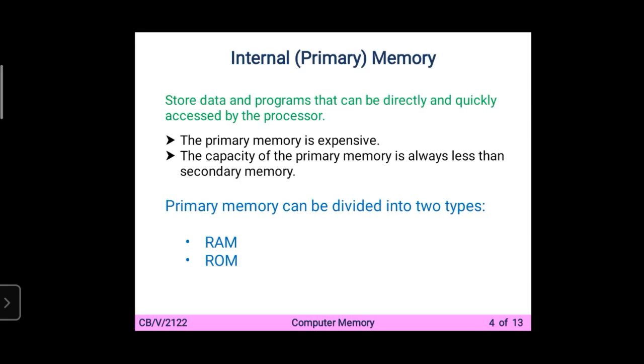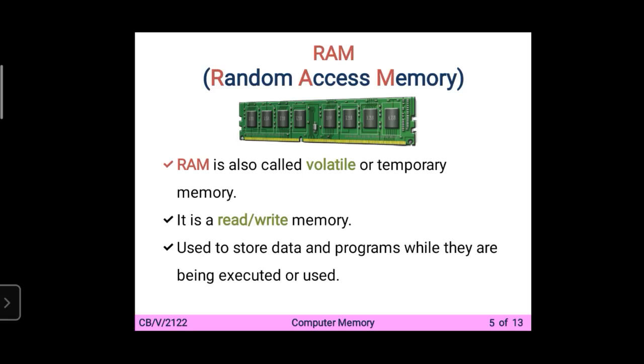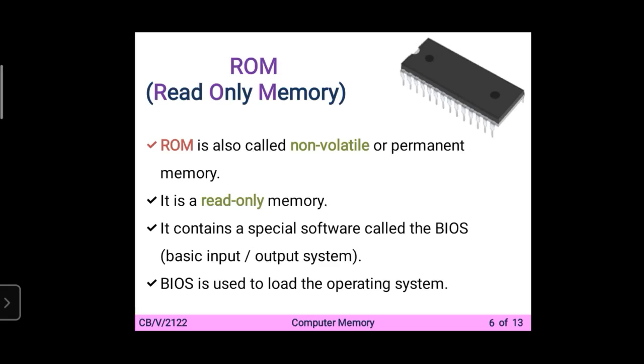From that, we will learn about the internal memory. What is the internal memory? It stores the data and programs that can be directly and quickly accessed by the processor. Next we learn about the two types of the internal memory. First is the RAM, random access memory, that is a volatile memory or temporary memory. It is also a read-write memory. ROM is a read-only memory. That is a non-volatile memory and you can read it only. It is used for software called the BIOS, basic input output system.